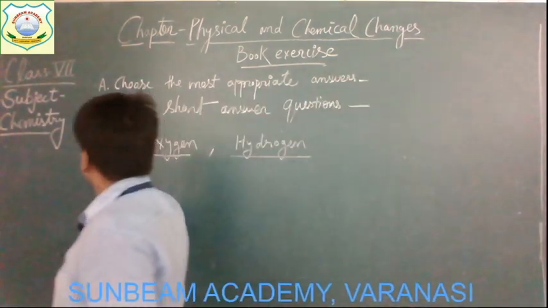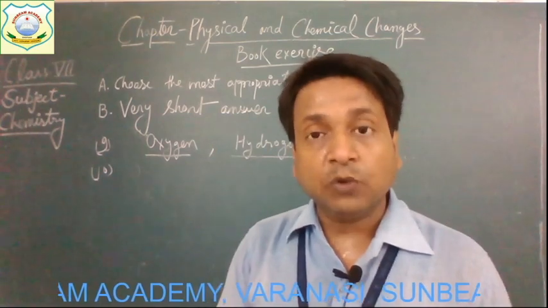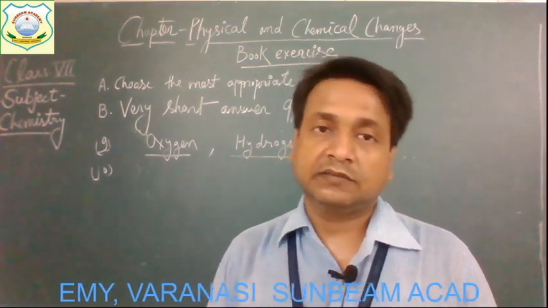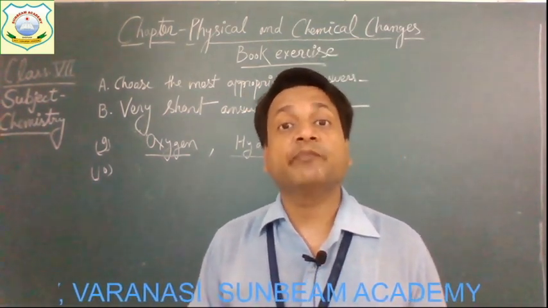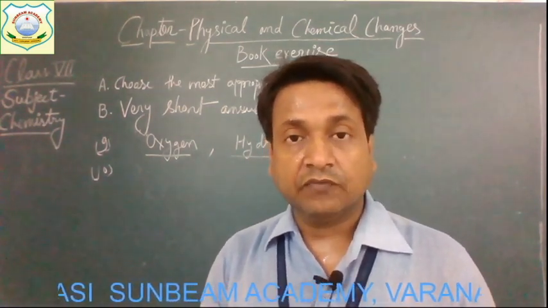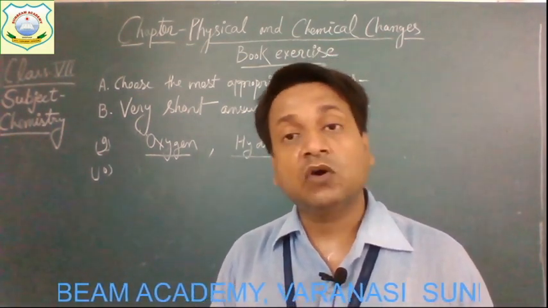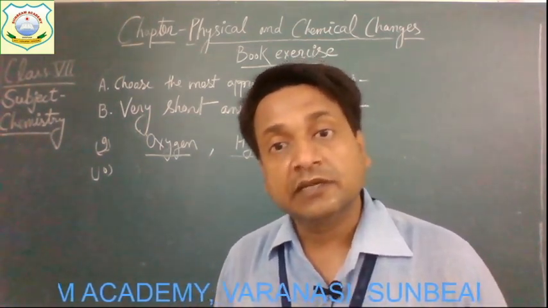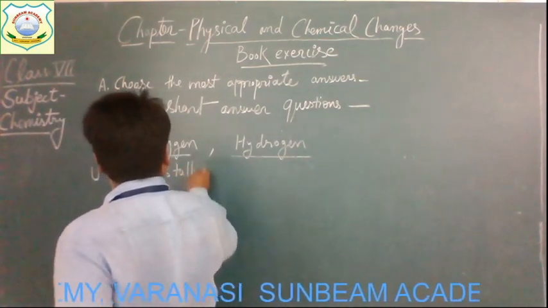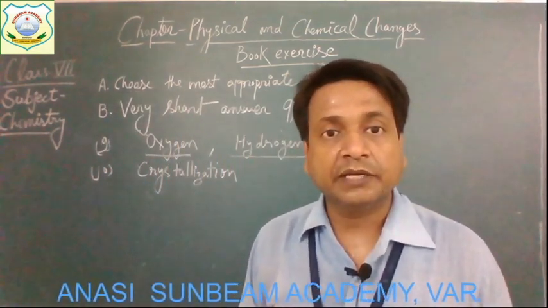Okay, so these words you have to fill in the spaces which are given there. Now question number 10 is: what method will you use to get a pure liquid if it has dissolved impurities present in it? Here children, you have to write down the name of the method or the process which we can use to get a pure liquid if it has dissolved impurities. So this method is known as crystallization. Okay children, the name of the method is crystallization.